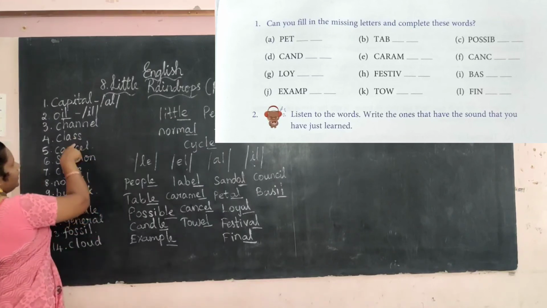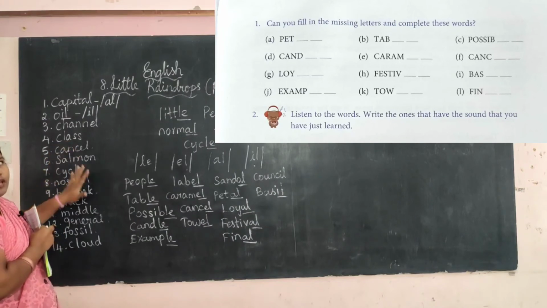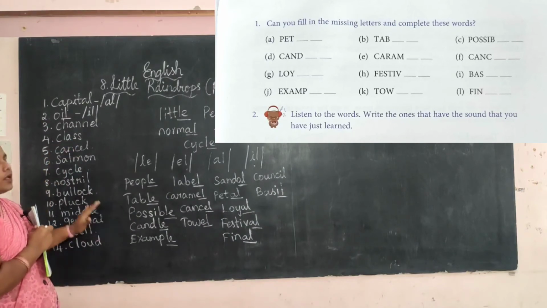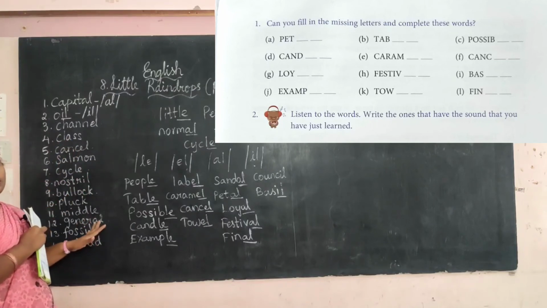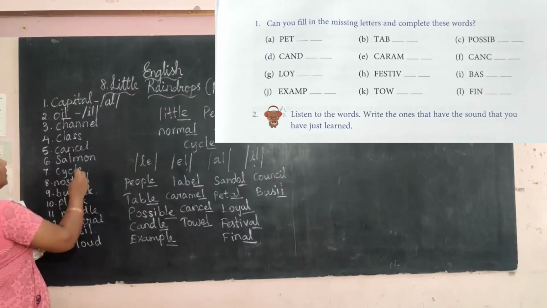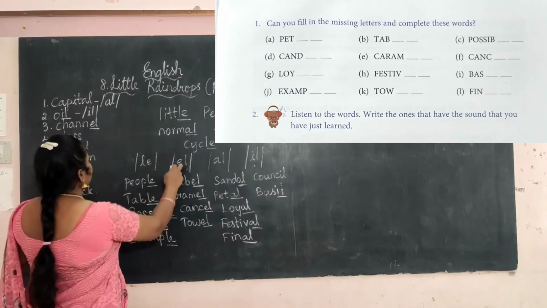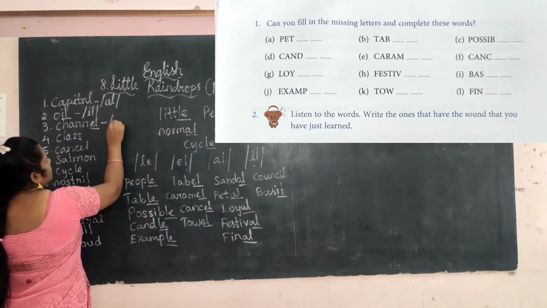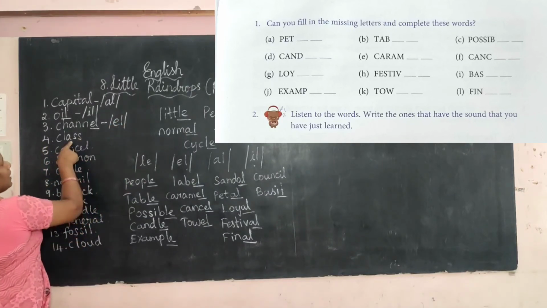Okay, next one. Up to 4 I will do. The remaining 10 is your homework. Up to 4 I will teach you, then the remaining 10 is your homework. So listen carefully. Next, see, EL. EL sound is here. Yes. So you want to write the sound EL. Okay. Next one, see class.